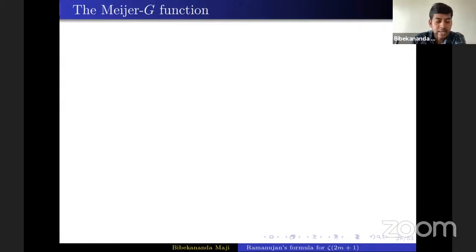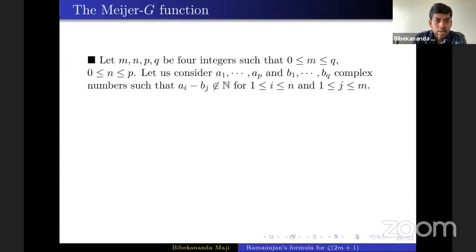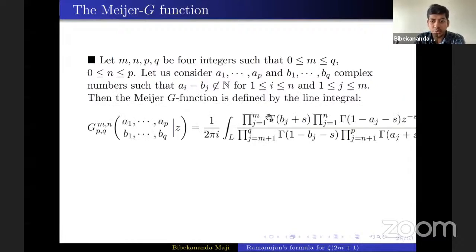It's a generalization of many well-known functions. So let m, p, q be integers with this restriction. Now let us consider p plus q complex numbers such that a_i minus b_j is not a natural number. Then the Meijer G-function is defined this way.